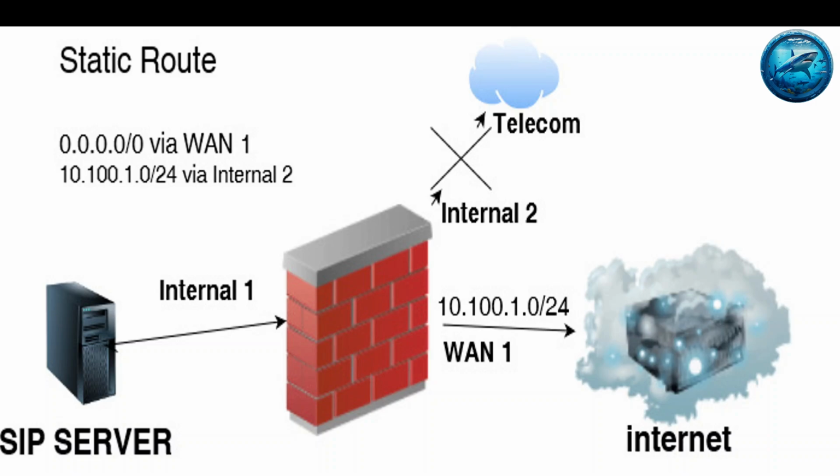Then I started debugging the traffic from the SIP server destined for the Telecom network on my FortiGate firewall. Here I found that the firewall was trying to route traffic for 10.100.1.0/24 network via WAN1, that is through the internet, after the internal interface 2 goes down. So that's why it never reached its destination.